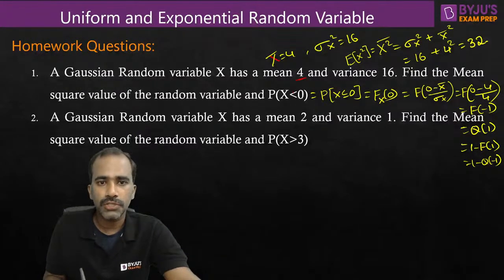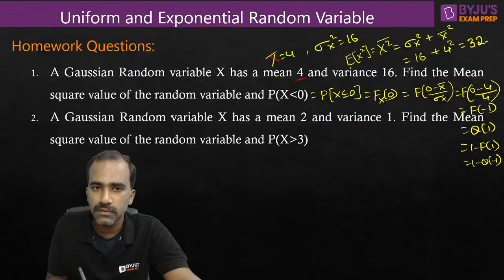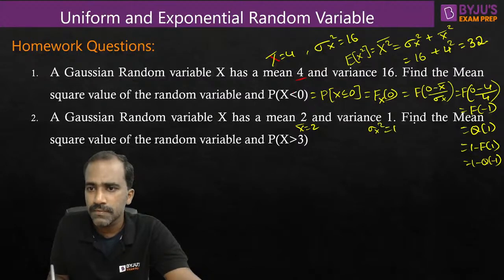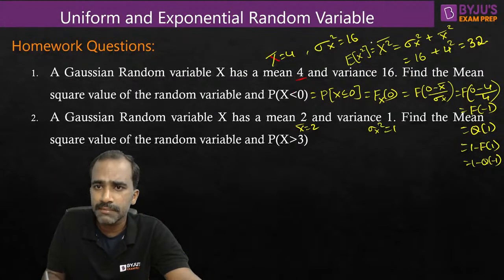Right, next one. A Gaussian random variable x has a mean 2 and variance 1. Find the mean square value of the random variable. Talking about a Gaussian random variable again, here the mean is 2 and the variance is given as 1. Mean square value, simple concept, same thing.